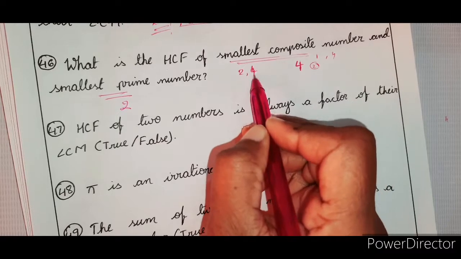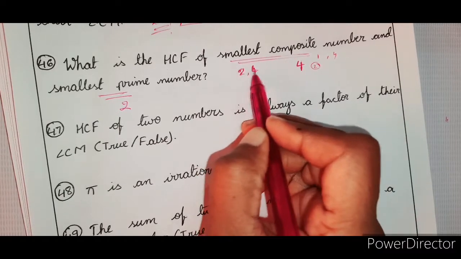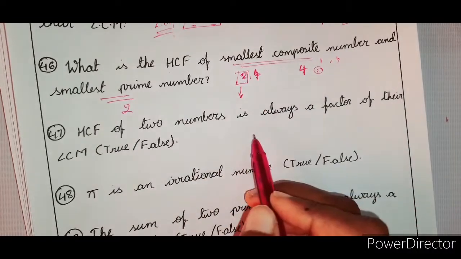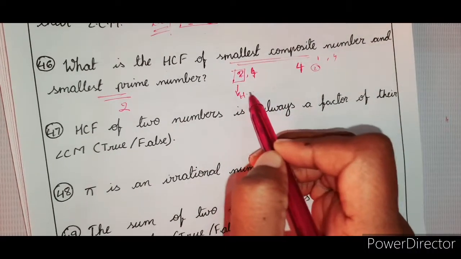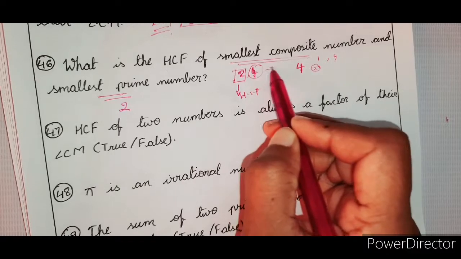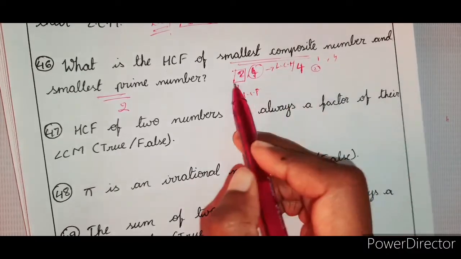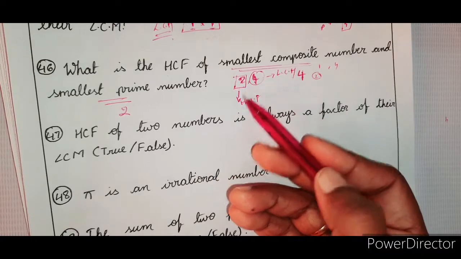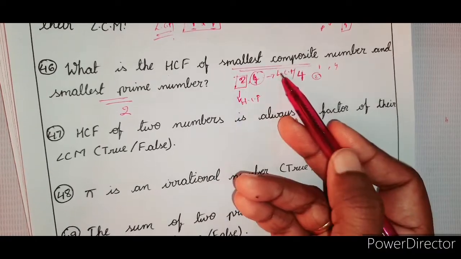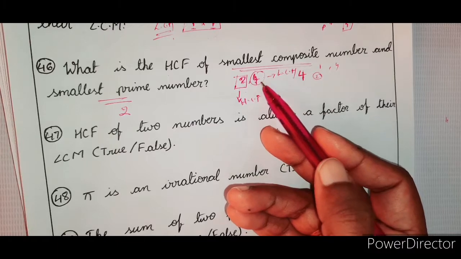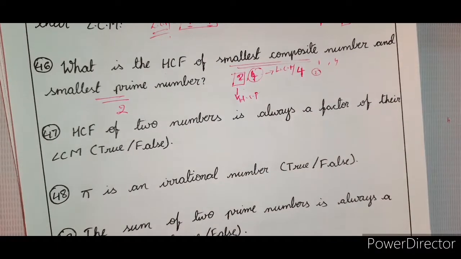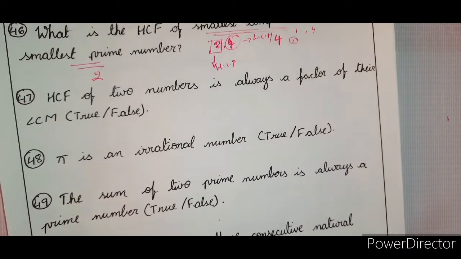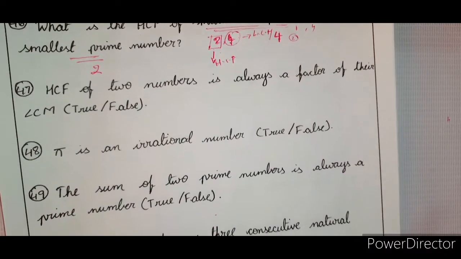Whenever you talk about HCF, if one is a multiple of the other one, the smallest number is the HCF, and the biggest number is the LCM. That is the case when one is a factor of the other. You can see that 2 is a factor of 4. Therefore, HCF is 2. If the same question is asked as LCM, then it is 4. Clear, students? All basic number system.